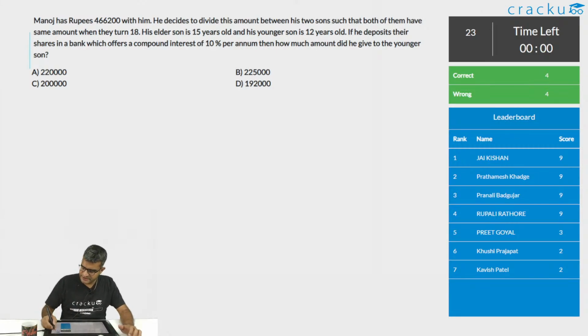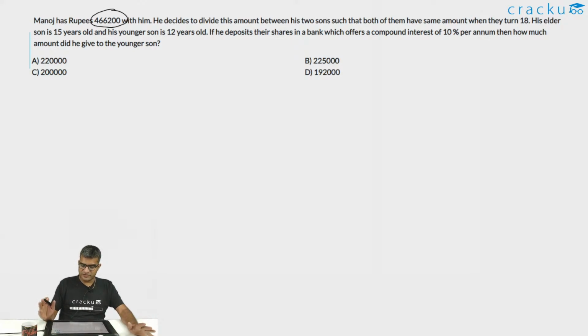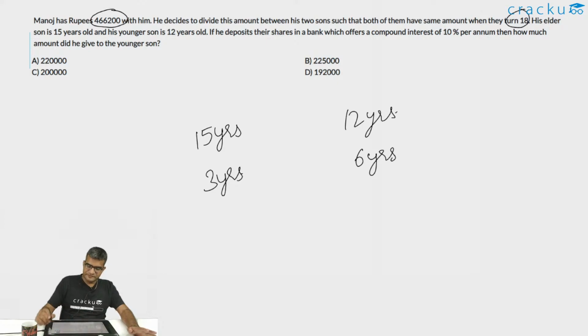Okay, let us look at this question. Manoj has 4,66,200 rupees with him. He decides to divide this amongst his two sons such that both of them have the same amount when they turn 18 years old. The elder son is 15 years. The younger son is 12 years. So when he puts that money in a bank, the elder son will have the money for 3 years. The younger son will have the money for 6 years because both of them are going to withdraw money when they turn 18. The compound interest is the same, it is 10% per annum. How much money did he give the younger son?